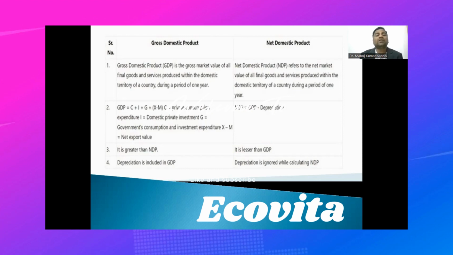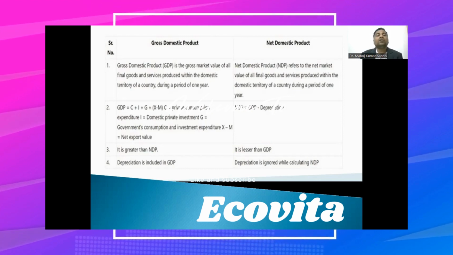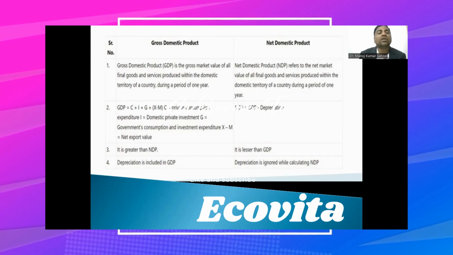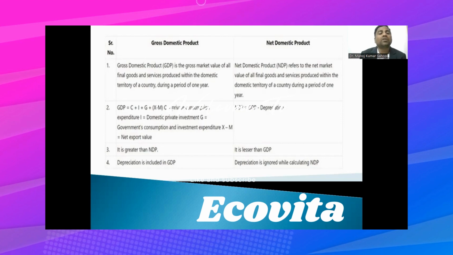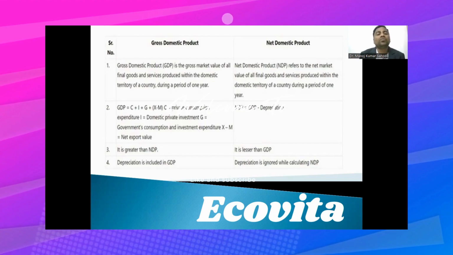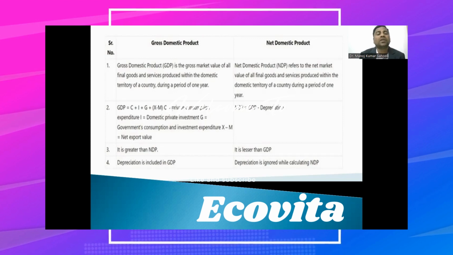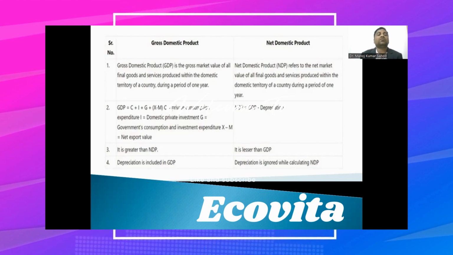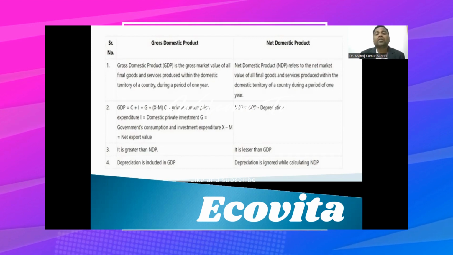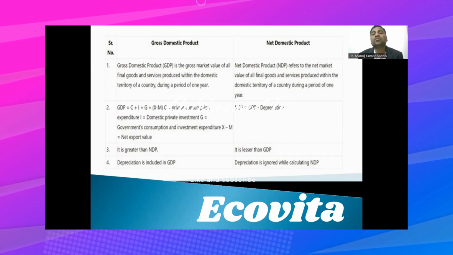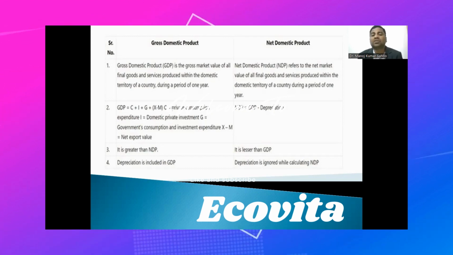And here X stands for exports, M stands for imports. So here the net exports is included in the calculation of GDP. So again, the formula for GDP calculation is C plus I plus G plus X minus M. X minus M stands for net export value, which is included in the calculation of GDP. Okay. Now in the calculation of net domestic product, NDP is equal to GDP minus depreciation.